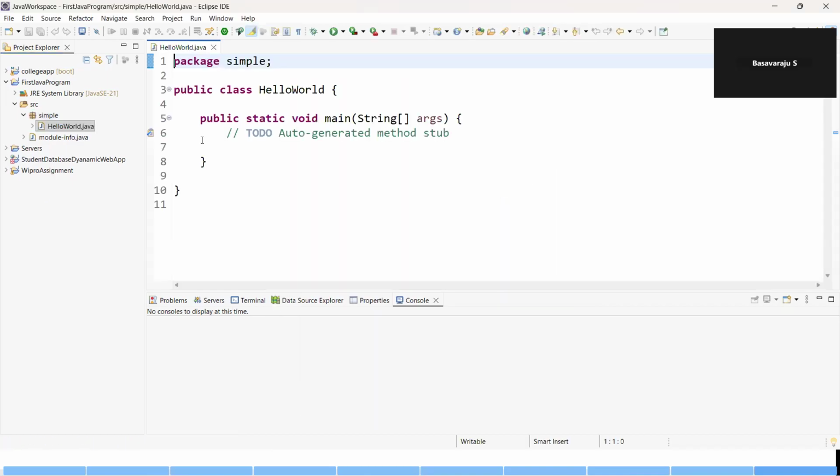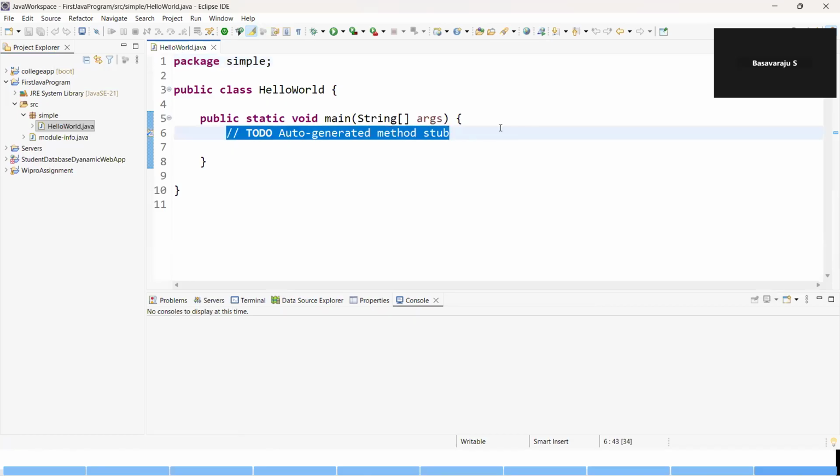Once you click the Finish button, some of the code is already available for us. Now I want to print a message here: Hello world. System.out.println, then just write Hello world here. Then save your program. You can press Ctrl+S, or here you have a save button. You can click this save button.